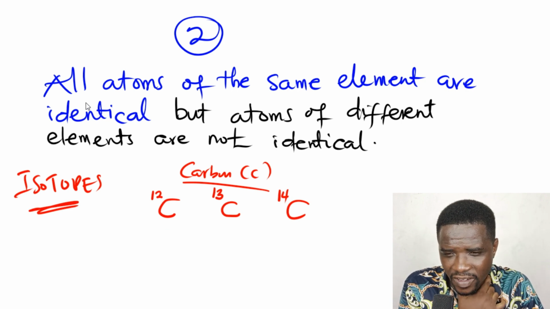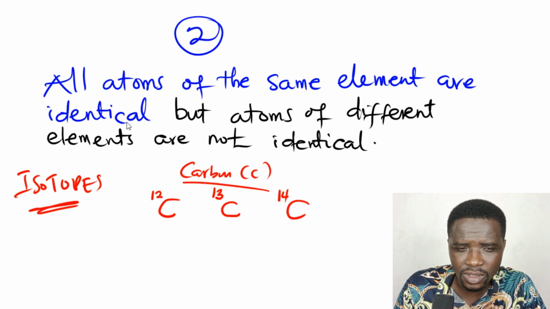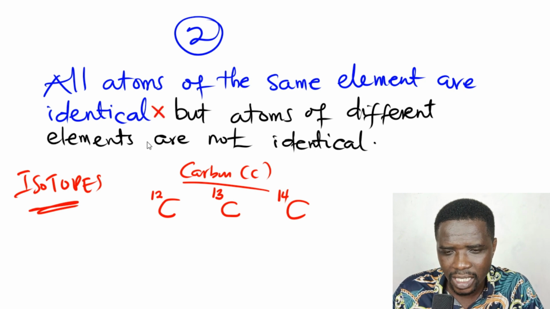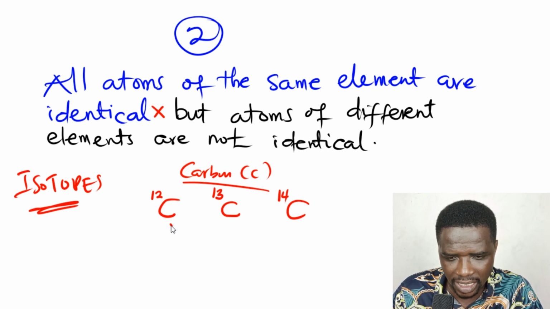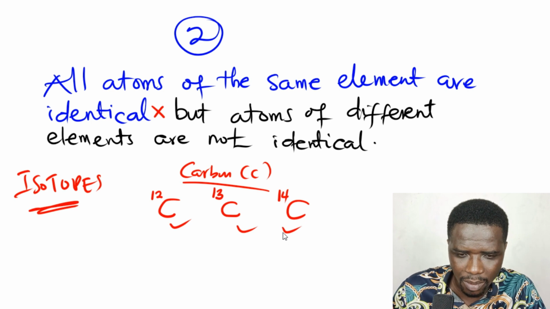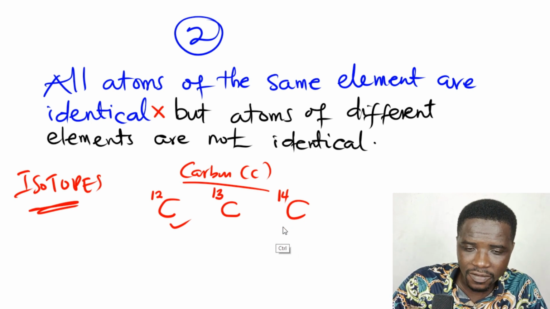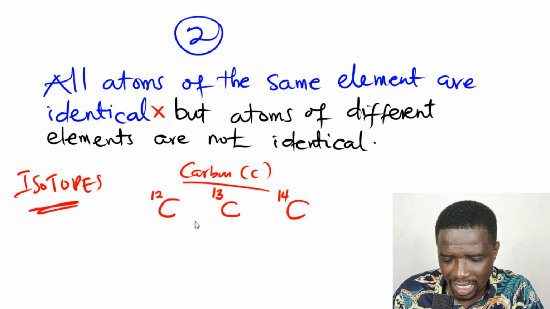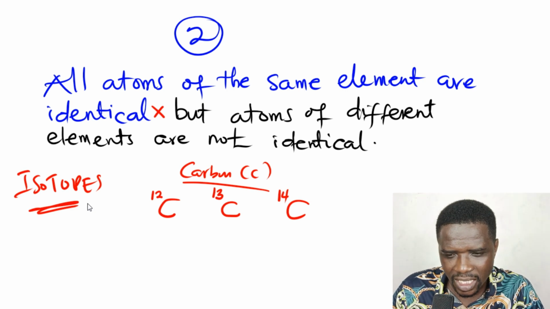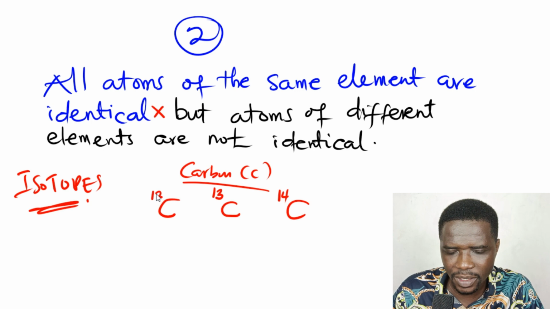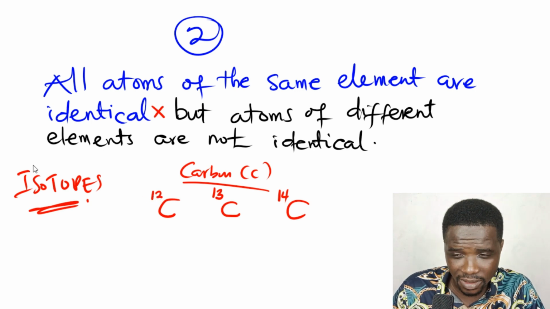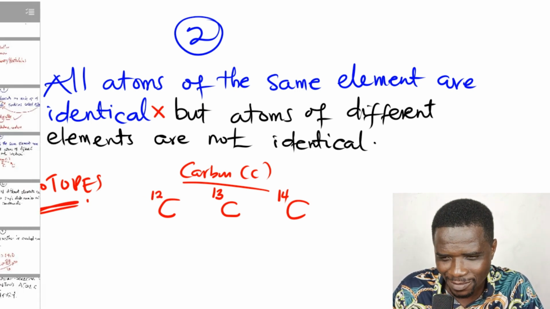Even though these are all atoms of carbon, their mass numbers are not exactly the same. So the first part, where he says all atoms of the same element are identical, is also false, because of the existence of isotopes. You can have atoms belonging to the same carbon element, but with different mass numbers. They are not exactly the same. So this explains that what he said was not 100% accurate. Okay, so that's the second correction.